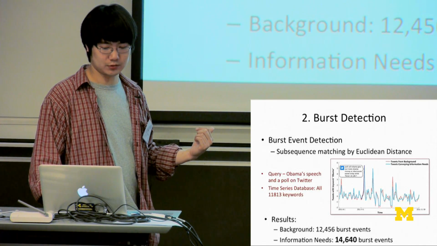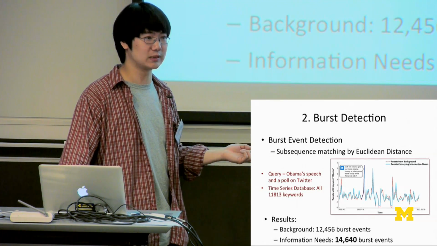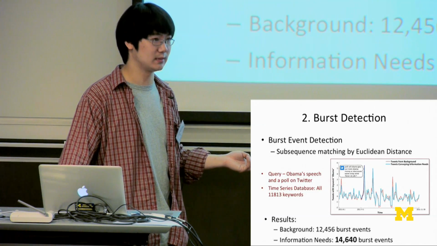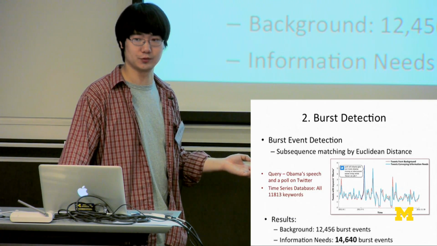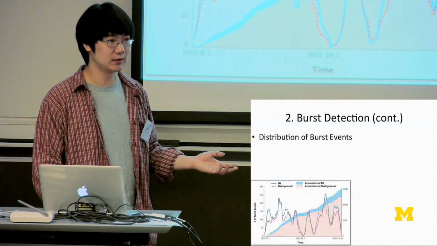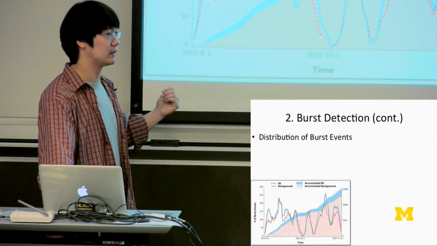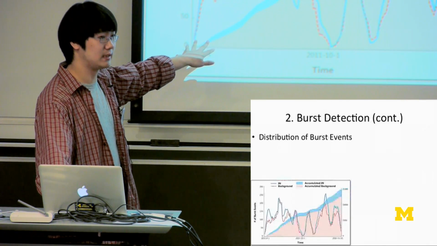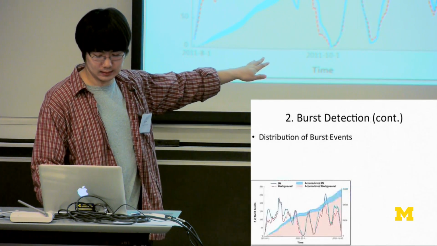The result shows that there are around 12,000 burst events in the background, but there are 2,000 more burst events in the information need, which could indicate that this information need feature is really sensitive to burst events or real-world events. Here is the distribution of all the burst events. The figure shows the number of burst events during the time period, and we can see that during some periods the blue line, the information need, has many more burst events.